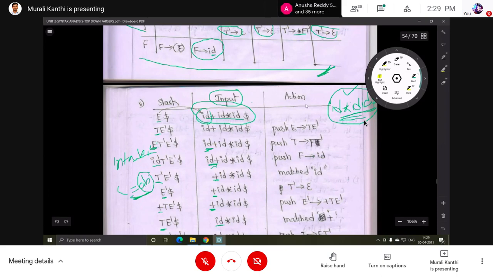Now this predictive parser is going to report an error, because there should be an operator. Whatever it is, an arithmetic operator or any operator, that depends on the grammar. This type of error can be detected by this parser.